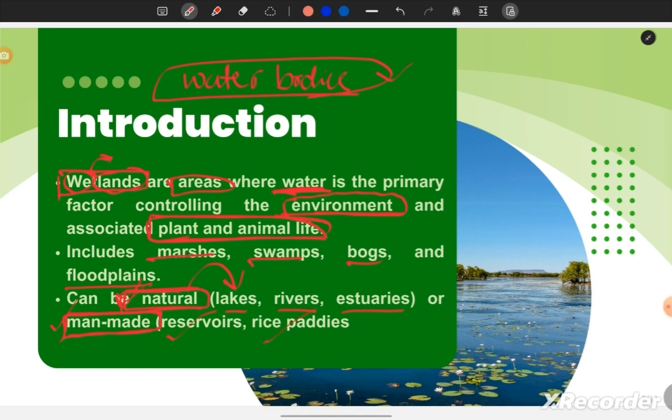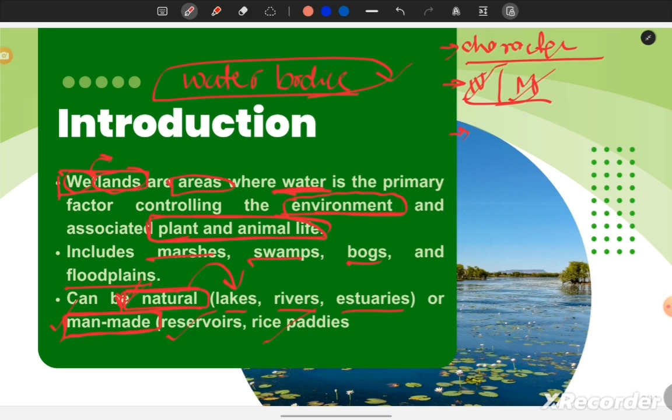Before moving ahead to discuss the types and the threats to wetlands, let's just discuss the characteristics of wetlands in short, and you can use or quote those characteristics in your mains answer writing as well. First, wetlands can be natural and they can be man-made or artificial. We have just seen we have natural wetlands, and we have man-made wetlands also.